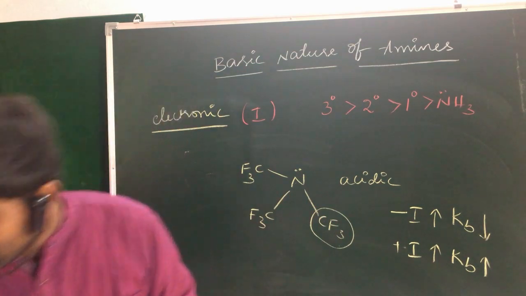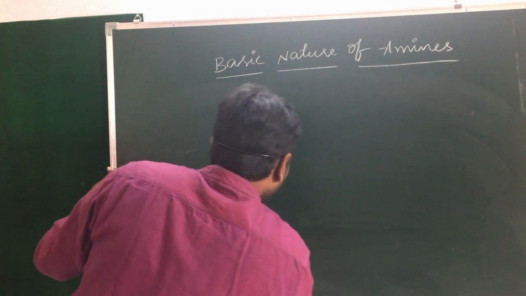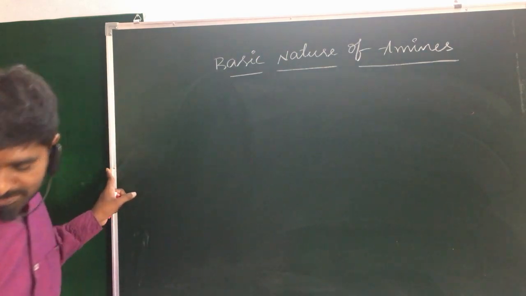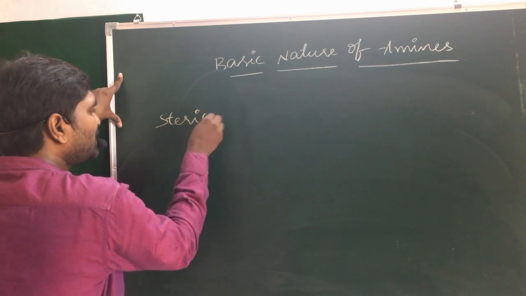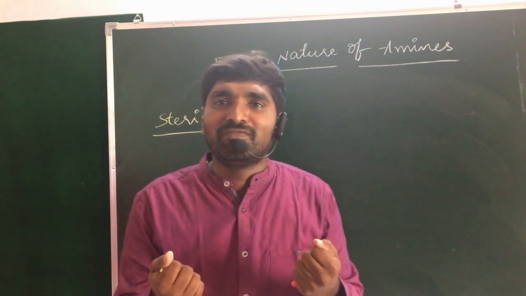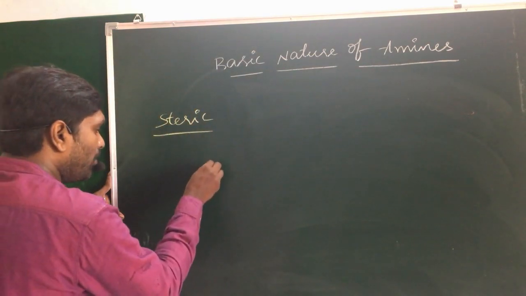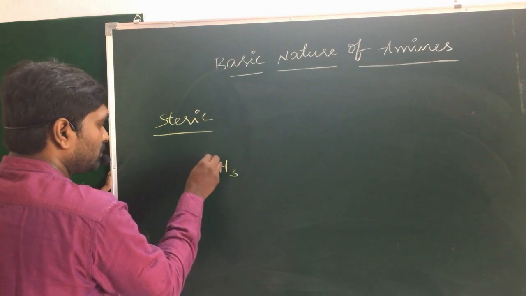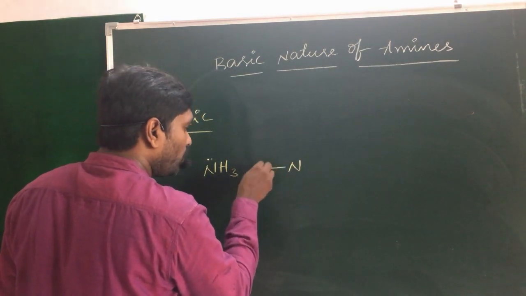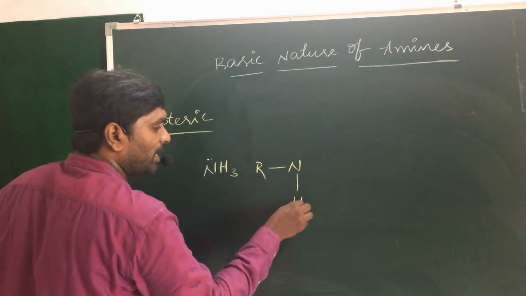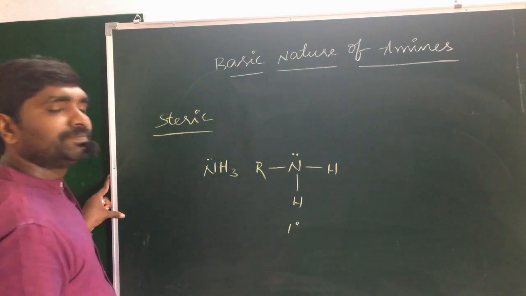And the second, important factor is nothing but the steric factor. So what is the steric factor? It is nothing but bulkiness. When you take ammonia, NH3, and a primary amine, nitrogen is bonded with one alkyl group and two hydrogen atoms, which is a 1 degree amine.